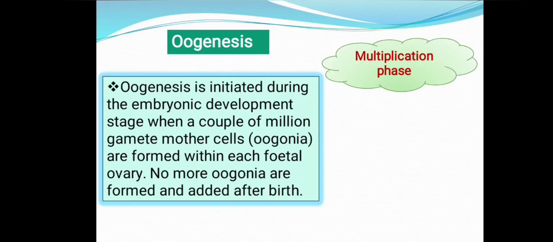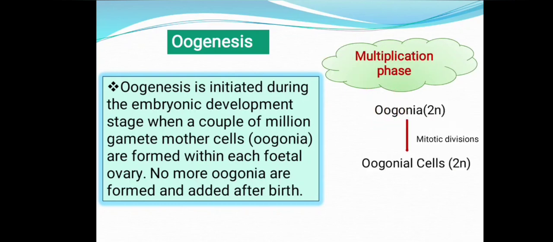Now let us see how we can remember this. Oogonial cells, or the germ cells of the ovary, which are diploid in nature, undergo mitotic cell divisions and form additional oogonial cells, which are also diploid in nature.